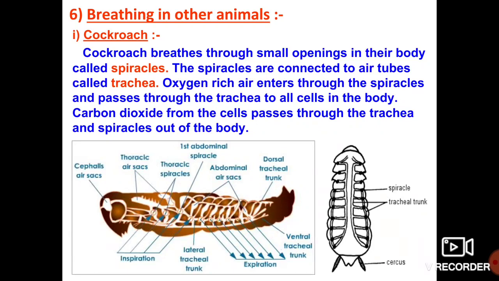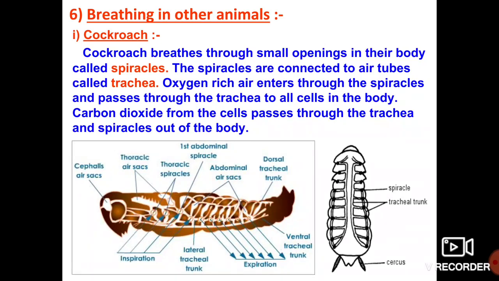With the help of spiracles and trachea, the oxygen rich air enters the cockroach body for the various metabolic activities, right? In the same way, with the help of the trachea and spiracles, the carbon dioxide rich air also comes out from the cockroach. Understand? I hope you understand how respiration takes place in the cockroach.